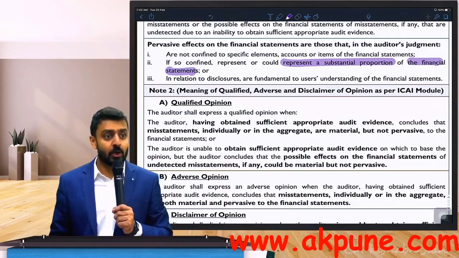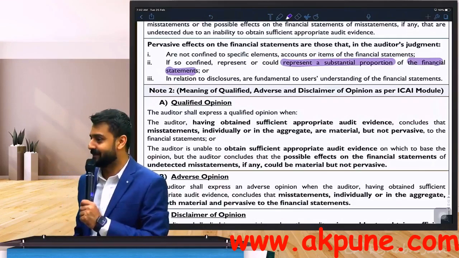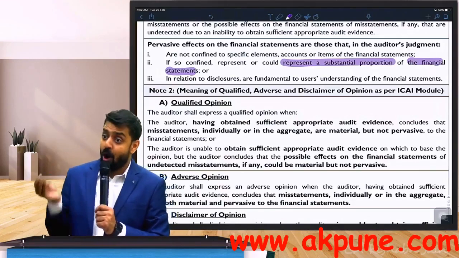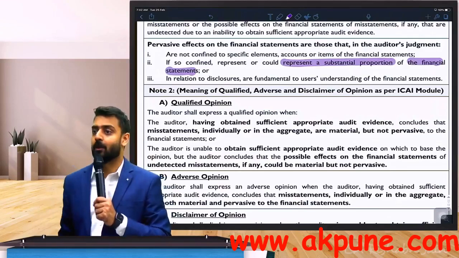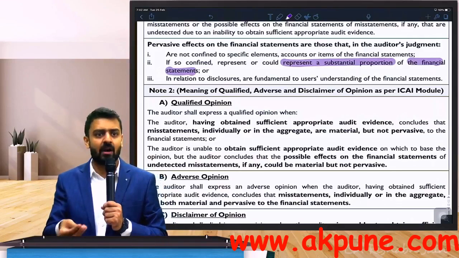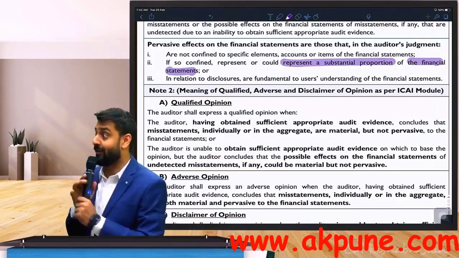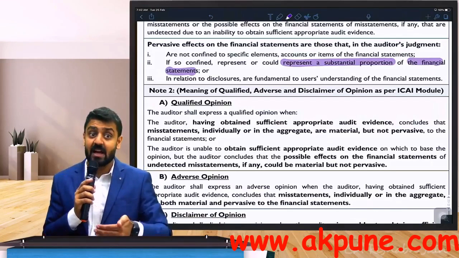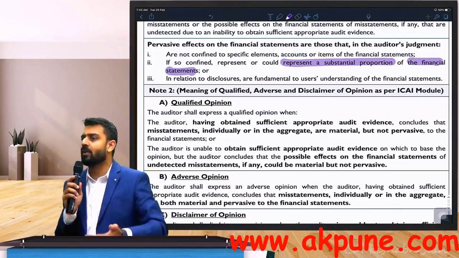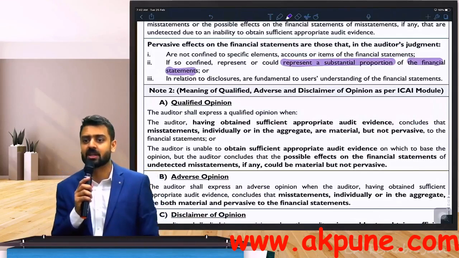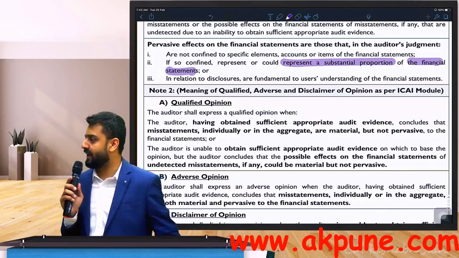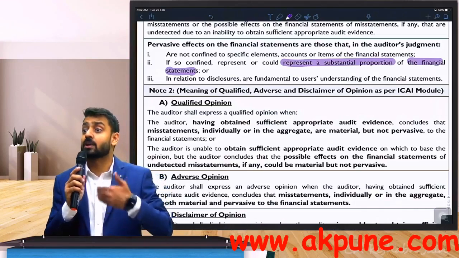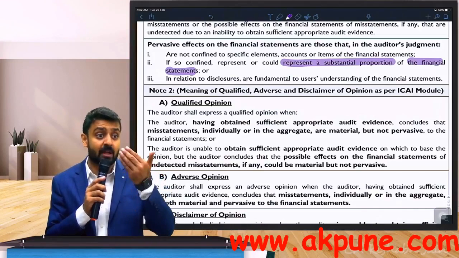Assume a situation. Significant accounting policies of a company. Company doesn't disclose a significant accounting policy, or they don't disclose a change in significant accounting policy. Can I say this will have a significant impact on my user of financial statements? Non-disclosure of such important policies will definitely have a huge impact. For example, how do we record a revenue? Revenue recognition is not mentioned in your significant accounting policy. Your acquisition of asset policy is not mentioned. Your amortization depreciation policy is not mentioned. That means how will my user get to know how do you really account? This is something really significant.